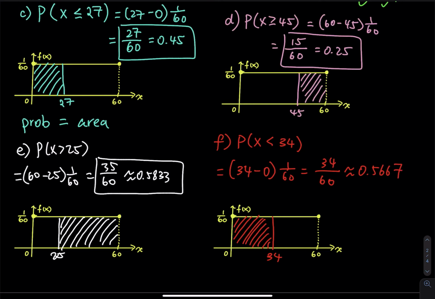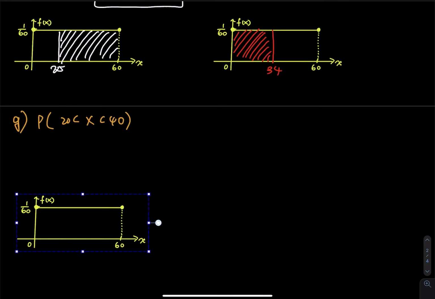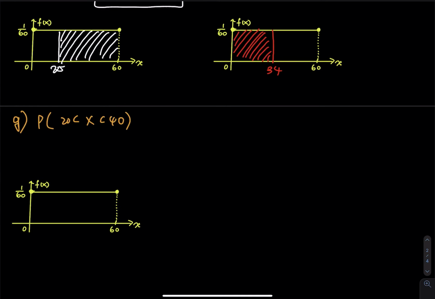And then the last one is part G. Part G is between 20 and 40 seconds. So switch another color for part G. So part G will be the probability that x is between 20 and 40 seconds. My next question is, should I use the equal? I will answer that in a minute. So we paste that. So 20 is here, and then 40 is there. I am looking for this probability.